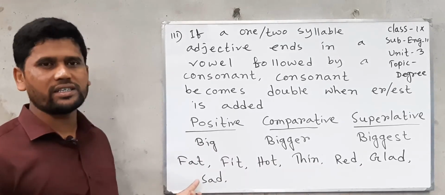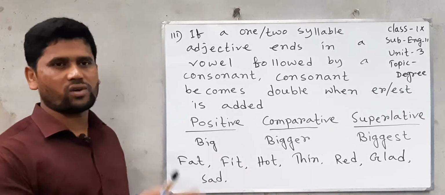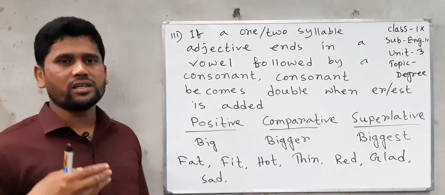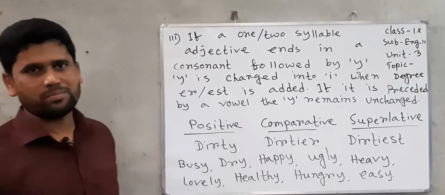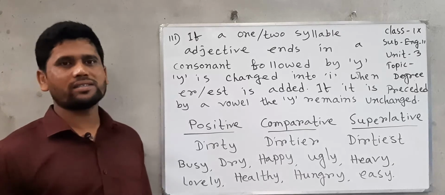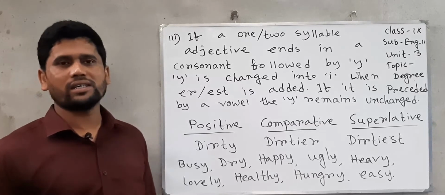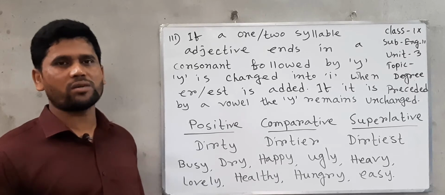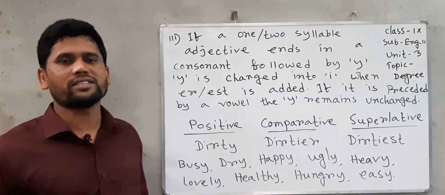Every word ends in a vowel followed by a consonant. So when you change the word into comparative or superlative by adding er or est, it becomes double. If a one or two syllable adjective ends in a consonant followed by y, y is changed into i when er or est is added. But if the y is followed by a vowel, then the y remains unchanged.